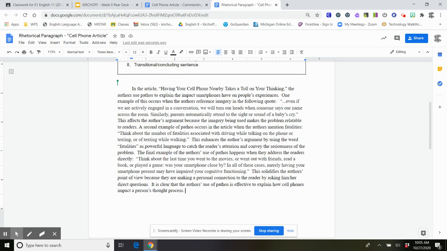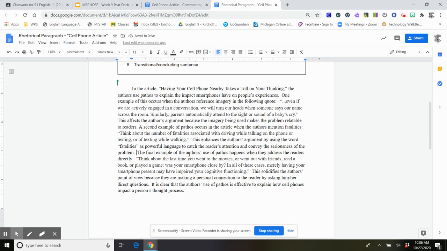A second example of pathos occurs in the article when the authors mention fatalities. "Think about the number of fatalities associated with driving while talking on the phone or of texting while walking." This enhances the author's argument by using the word fatalities as powerful language to catch the reader's attention and convey the seriousness of the problem. So one little error I caught here, we have multiple authors, so the apostrophe should go after the S.